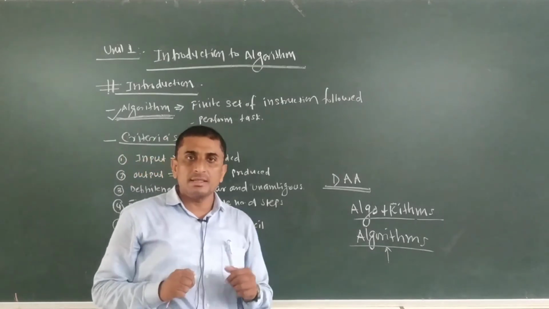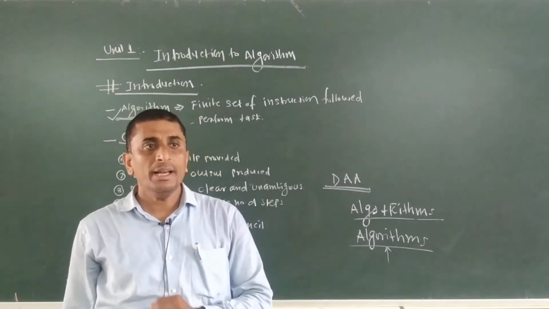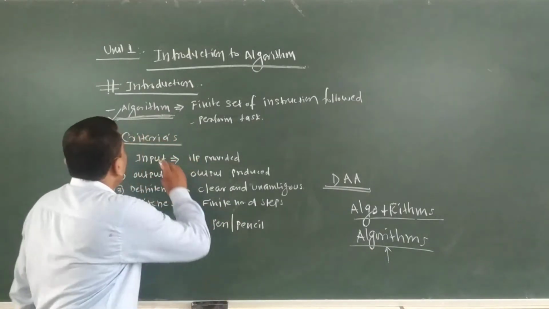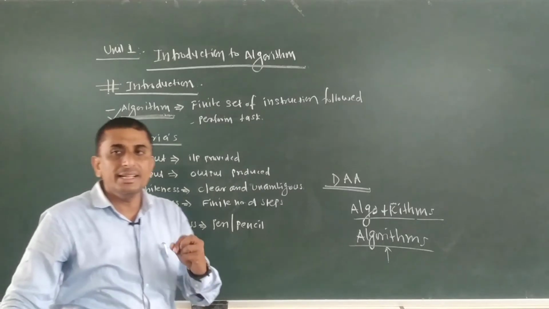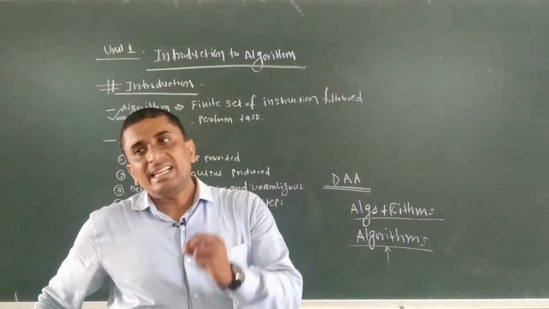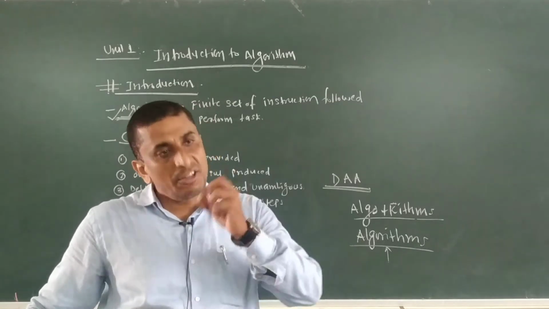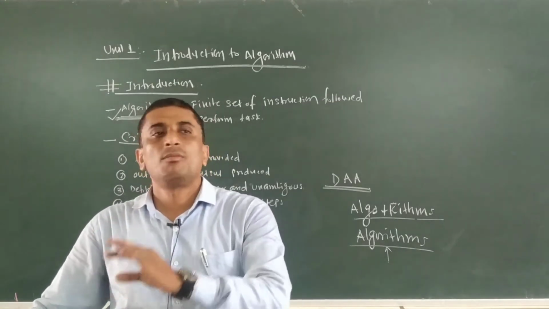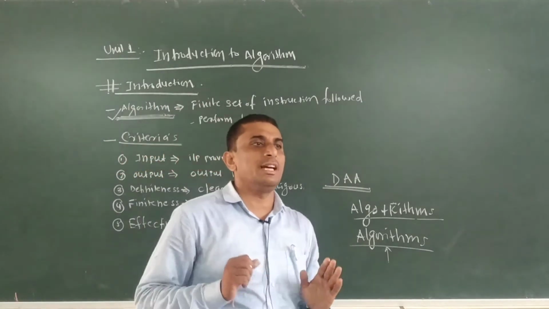We can define an algorithm as a finite set of instructions that, if you follow them sequentially, will perform a particular task. This is the basic simple definition of the algorithm.